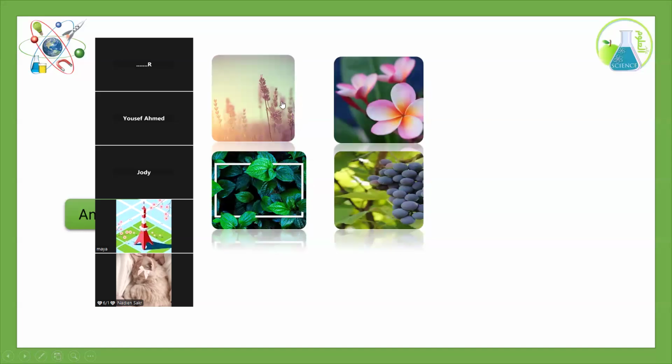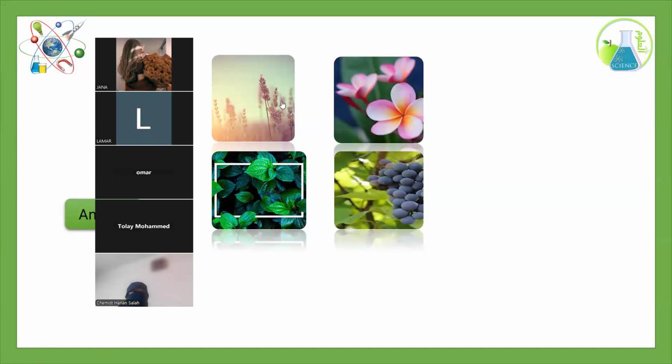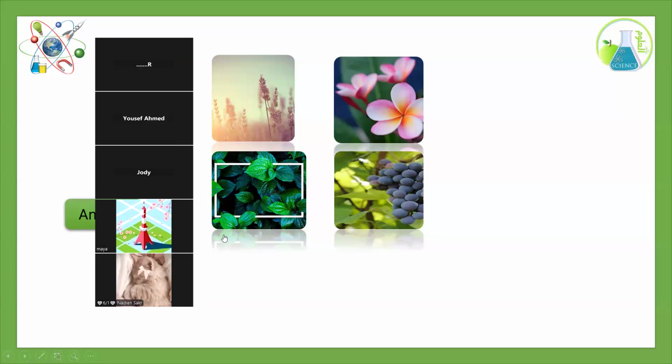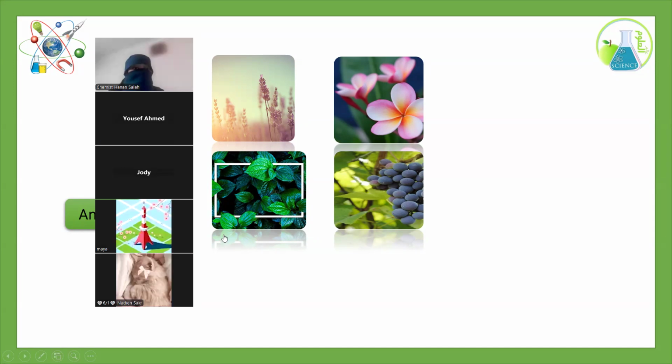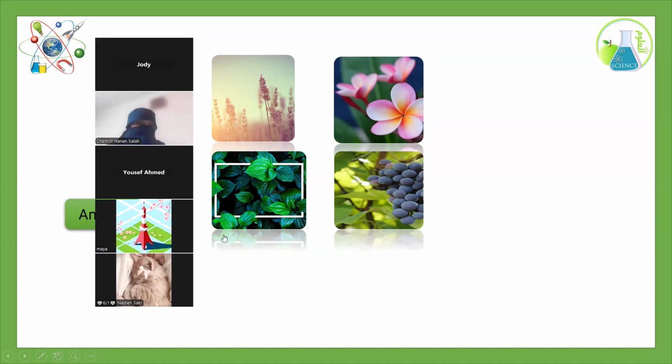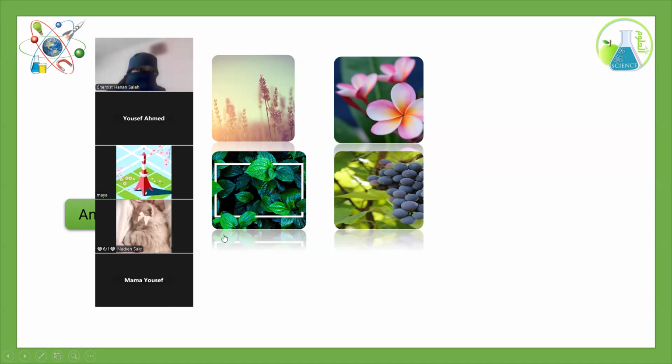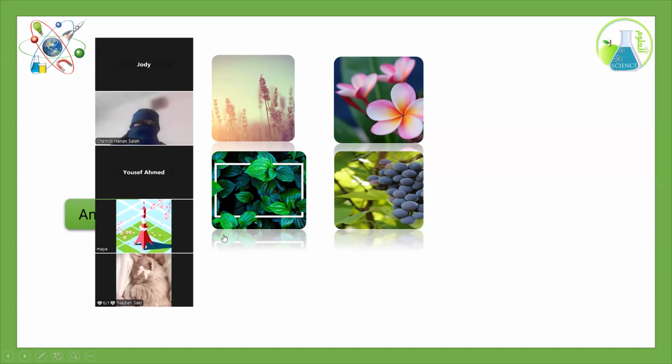And the last one, this is so easy. We have a lot of types of plants. Like here we have wheat, we have flowers, we have green leaves, and also grapes. These are what? They are considered as producers or consumers or decomposers? What do you think? Who didn't answer? I think all of you answered. So let me go back to Yusuf. Can you remember, Yusuf, what they are?